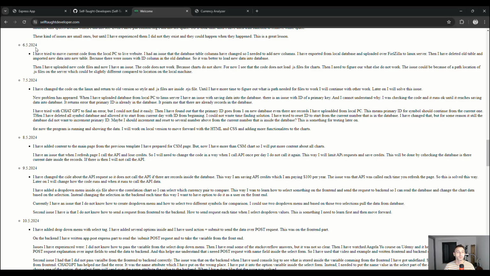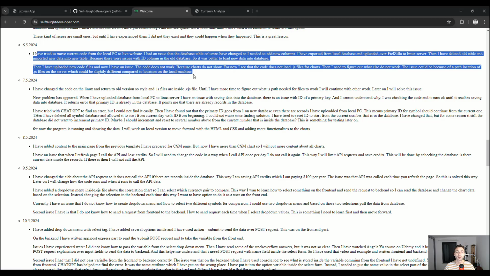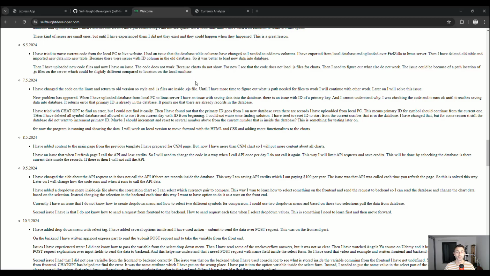So starting from 2 weeks ago, I had an issue when I tried to upload the database to the DigitalOcean Droplet, inside the PostgreSQL database. I did that by exporting the database from the local machine, from Postgres pgAdmin, into a CSV file, and I uploaded that to the web server. There was an issue with the key level, that is the primary ID, which here goes from 1.